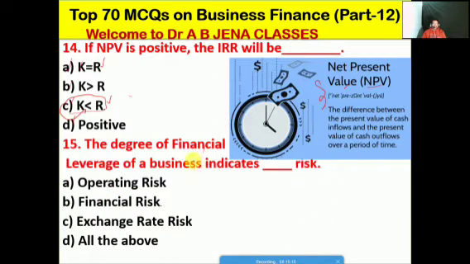Next one we will see: the degree of financial leverage of a business indicates which type of risk. A operating risk, B financial risk, C exchange rate risk, D all the above. No doubt friends, B is the right option for this MCQ. I am suggesting you kindly do some numericals from the cost of capital, capital structure, dividend theory as well as capital budgeting. You may get numericals in the NET exam. So friends, kindly do some numericals.